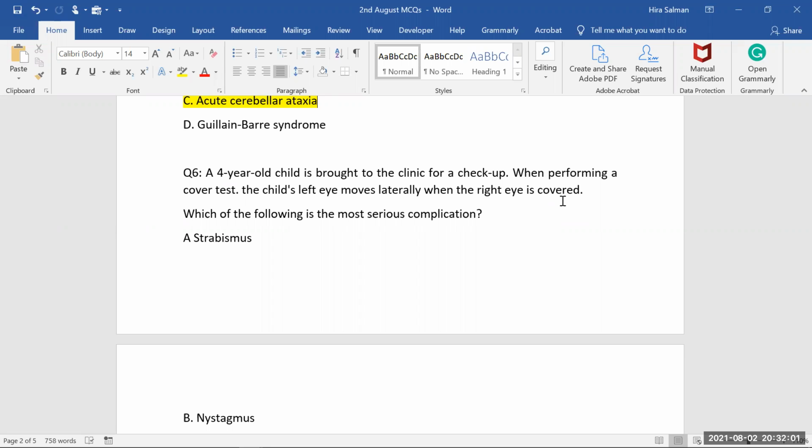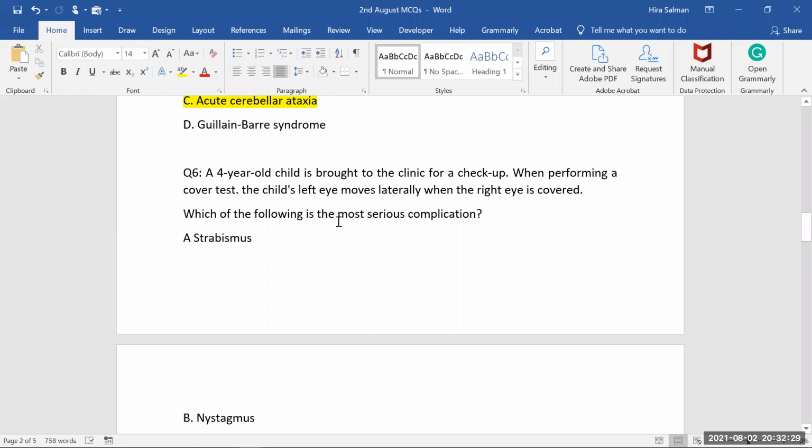What are we actually checking in cover testing? We are checking the alignment of the eye. If by covering one eye, the other eye goes to the lateral side, it means that eye has misalignment. And if this misalignment is present, we can say it's a positive strabismus sign. If there is strabismus, we always have to consider this important complication, that is amblyopia.